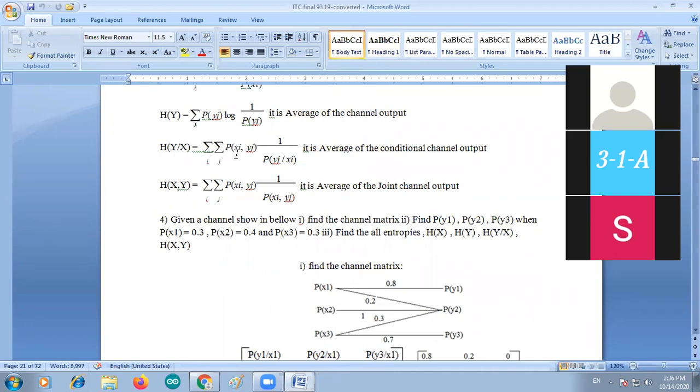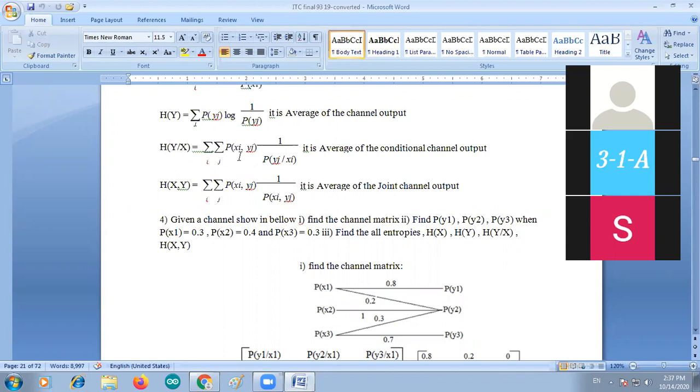H of y by x is sigma i, sigma j, P of xi comma yj, log 1 by P of yj by xi. It is the average of the conditional channel output.